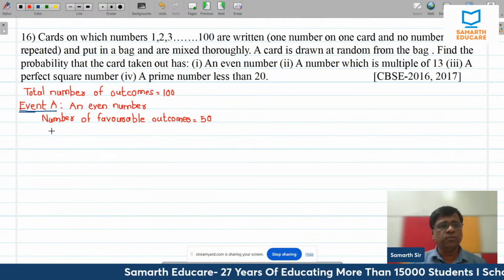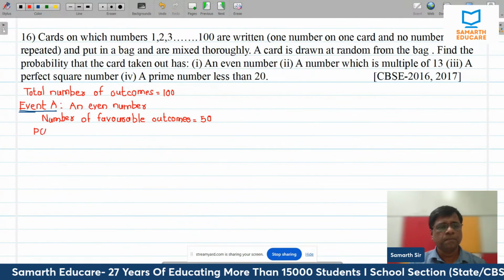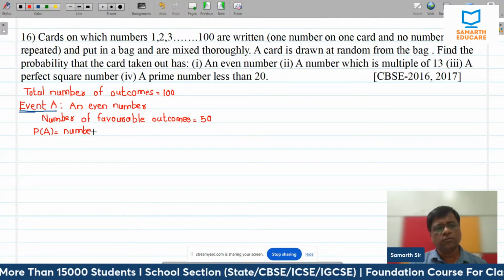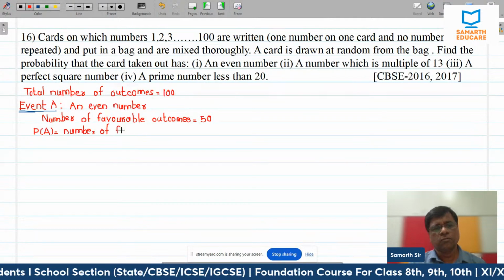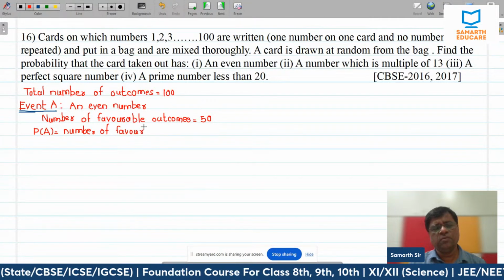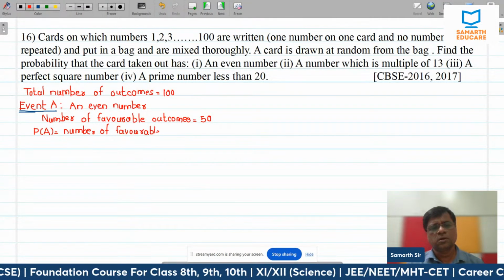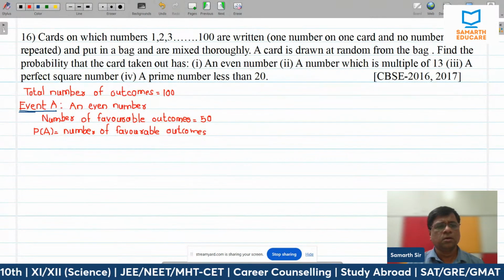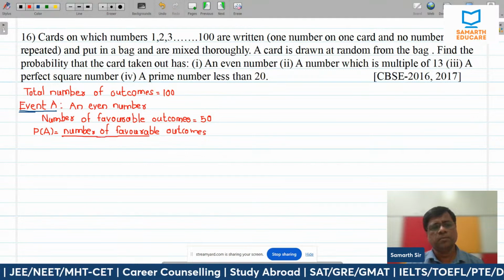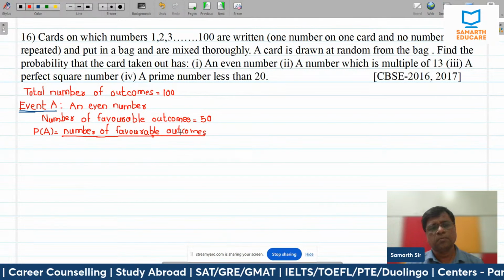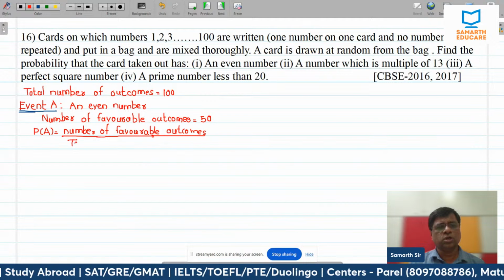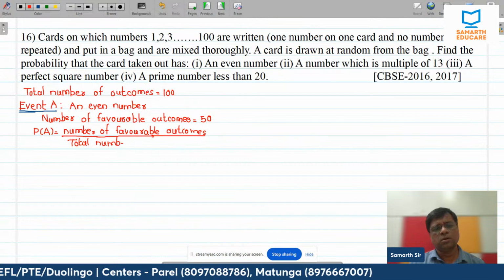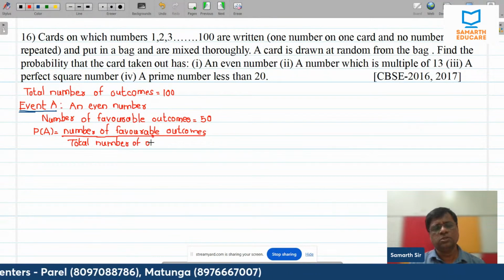Okay, and what of P of A? It is number of favorable outcomes divided by total number of outcomes.